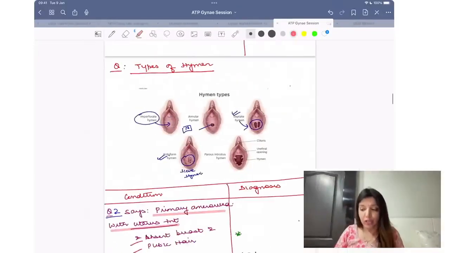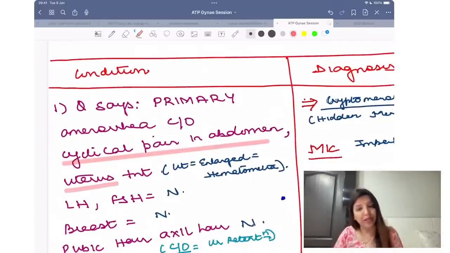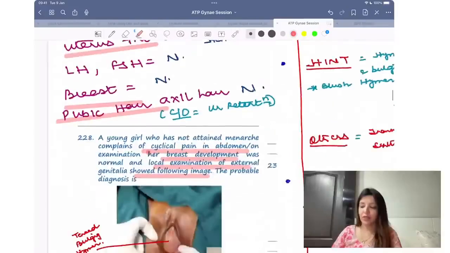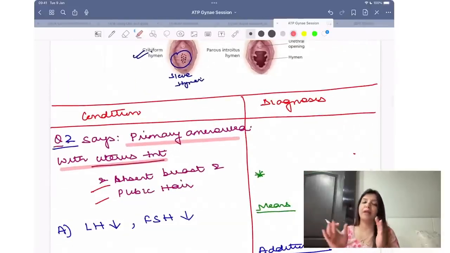Remember, in cryptomenorrhea, uterus was present, breast was present, pubic hair was present. Right now they are saying that there is primary amenorrhea where uterus is present but breast and pubic hair are not present. Now in this case you have to see, because there can be multiple conditions.